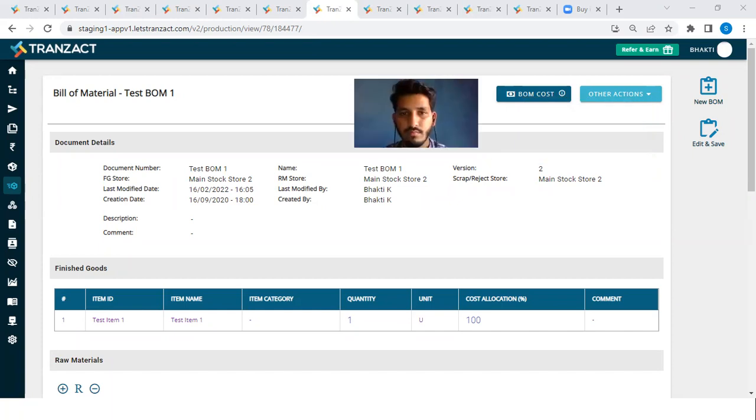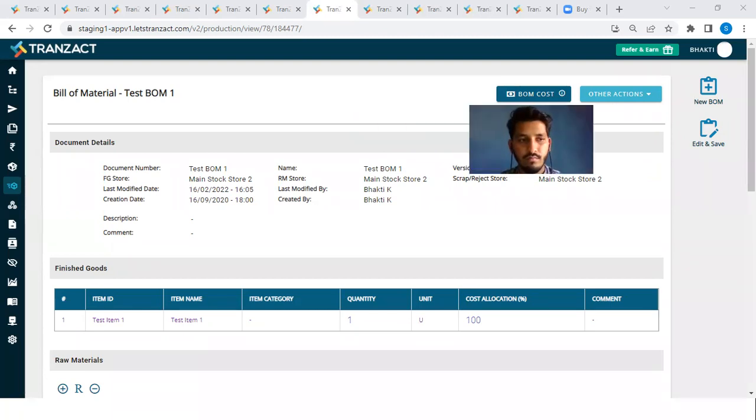Next question: can we only take modules within Transact ERP and not the entire thing? So first of all, it's up to you. आप चाहो तो we have different versions. You can go to our website, वहाँ पे pricing page दिया हुआ है, आप sign up करके ले सकते हो. अगर आपको production, subcontract, MRP ये सारे modules चाहिए, so that comes with everything. So if you don't want to use some, you can deactivate, or you can just set the access at your own level. So that can be done.